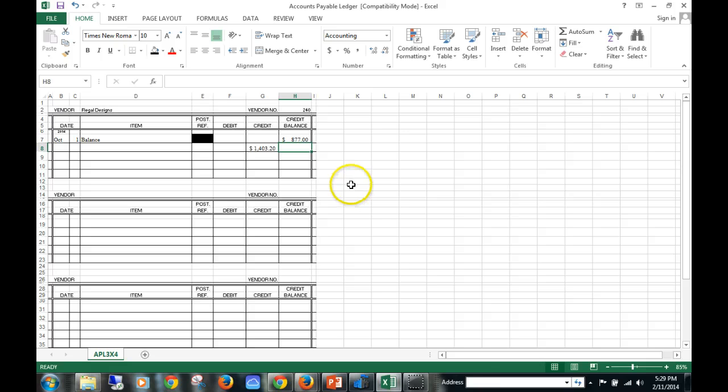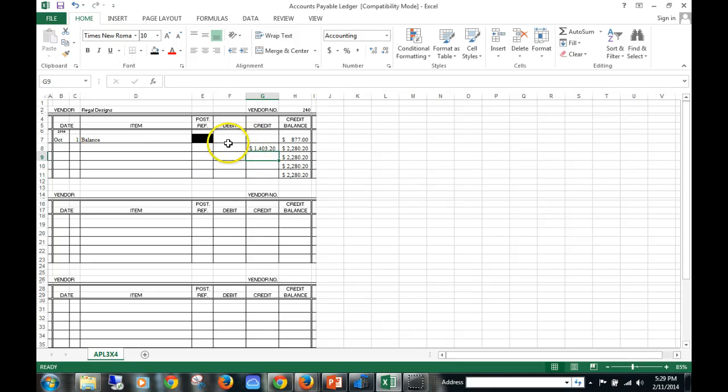Now what we can do here is we can put a little formula to add it for us. I'm going to put the equal sign in this box. You're going to see this up here in the formula bar. Equals this box plus this box. H7 plus G8. If I hit enter, it automatically totals that for me. Now what's kind of neat is I can take this, go back up to this box, and if I come to the corner where my mouse turns to this and I drag it down, now whatever amount I put in here, it will add automatically.